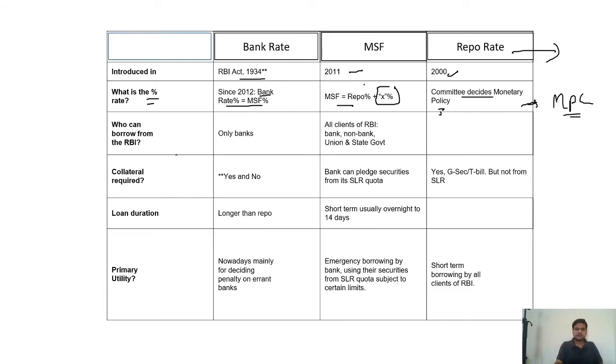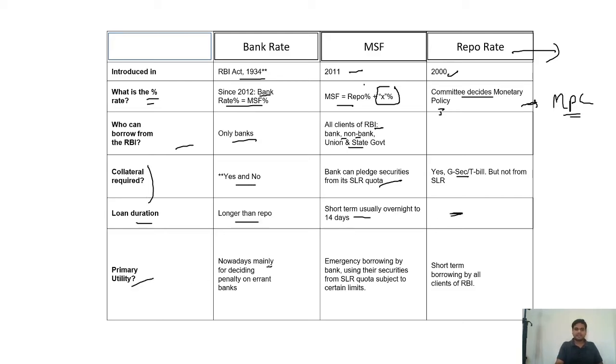Now who can borrow from RBI? Only banks. Here all clients like bank, non-bank, union and state banks. Is collateral required? Yes and no. Yes, maybe no. Here SLR quota, here GSEC. Loan duration is longer than repo, here 14 days, here also overnight.